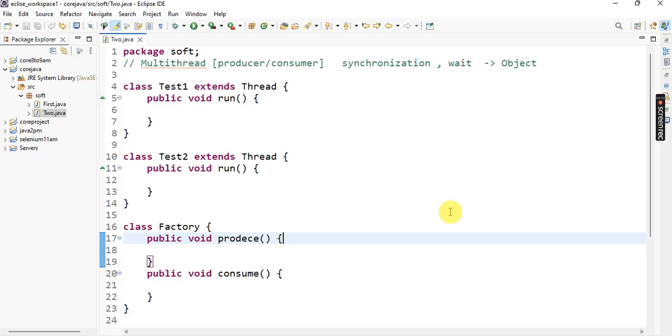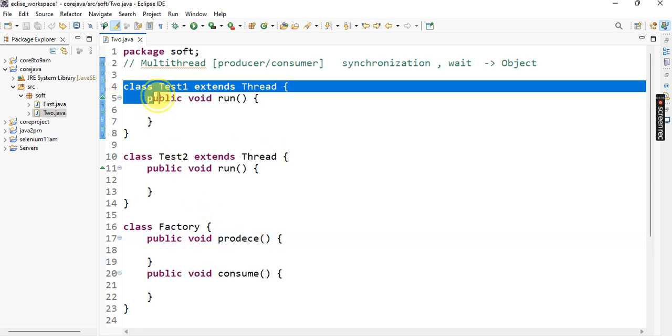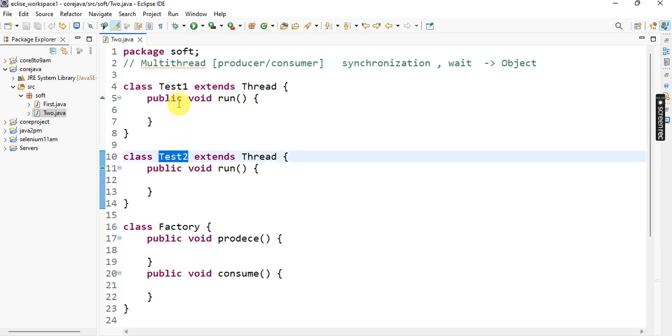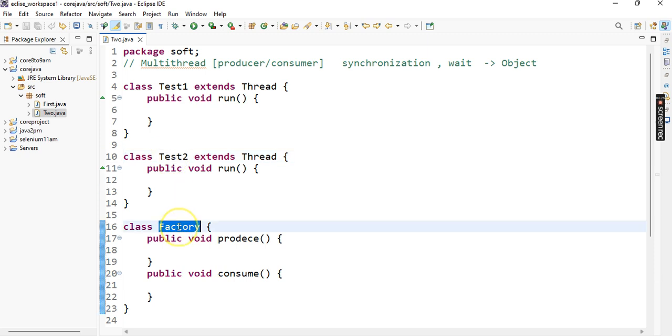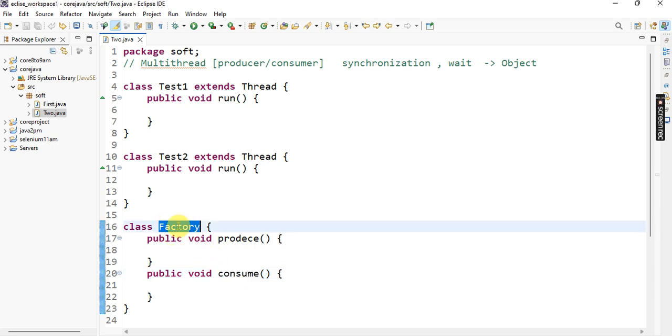Practically, let's see one program here. I create two threads, test1 and test2. These are the two threads because they extend the Thread class. Two threads and one factory class. The factory class contains produce and consume methods.